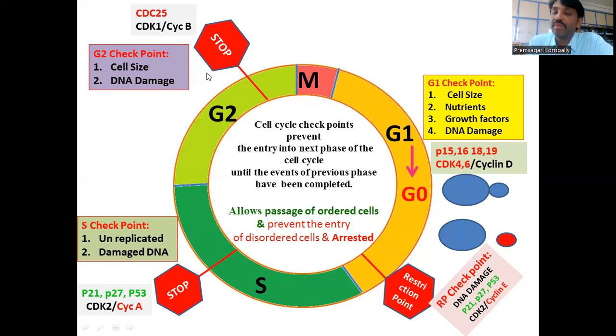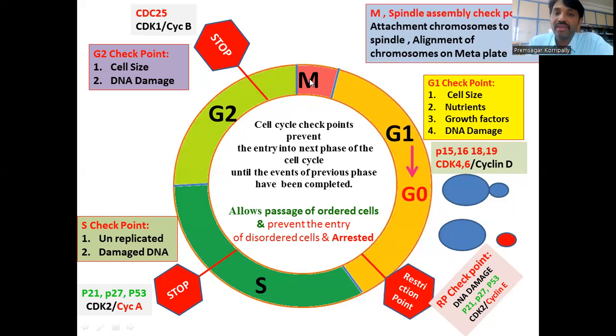If there is a DNA damage, the dephosphorylation of CDK1 does not happen. Only whenever there is no DNA damage are the CDK1 inhibitory phosphorylations dephosphorylated by the phosphatase called CDC25, which then allows the cell to go from G2 to M phase.